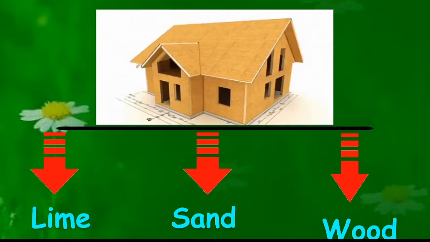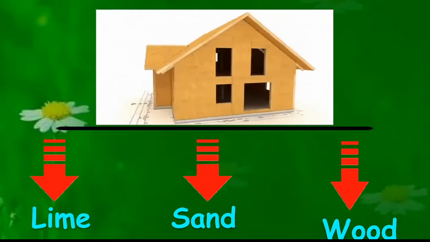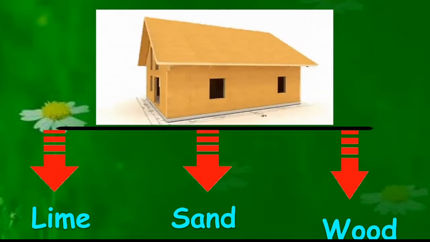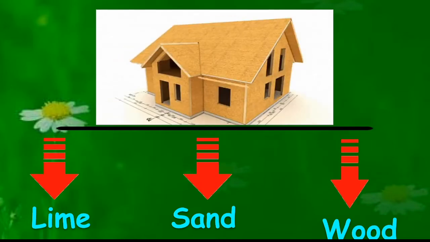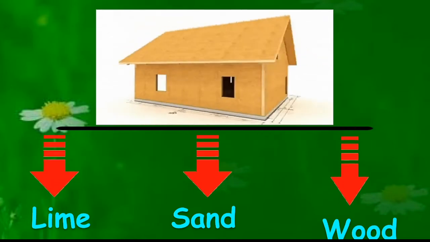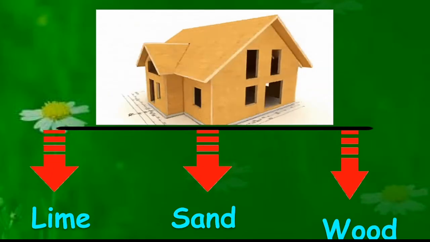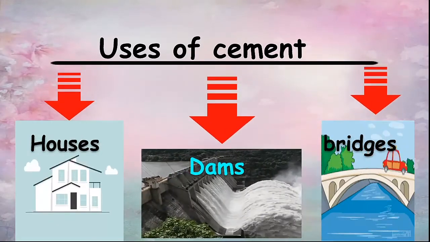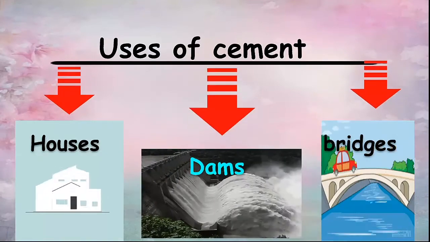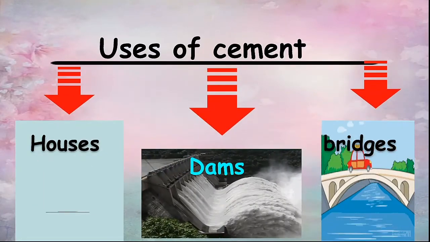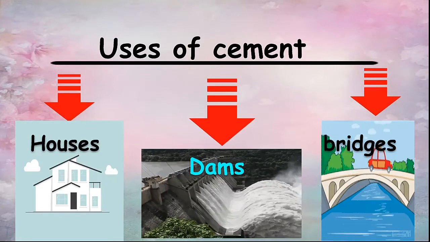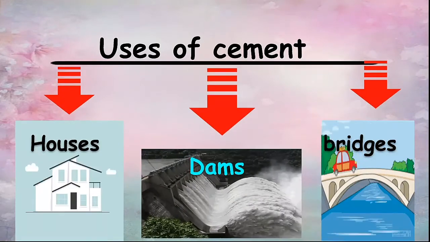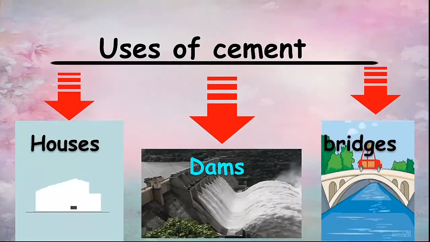In ancient period, the houses were constructed by using the mixture of lime, sand and wood. At present, people widely use cement for construction of houses, dams and bridges.